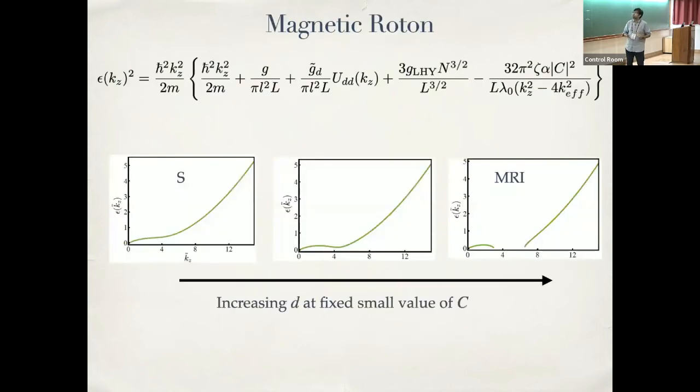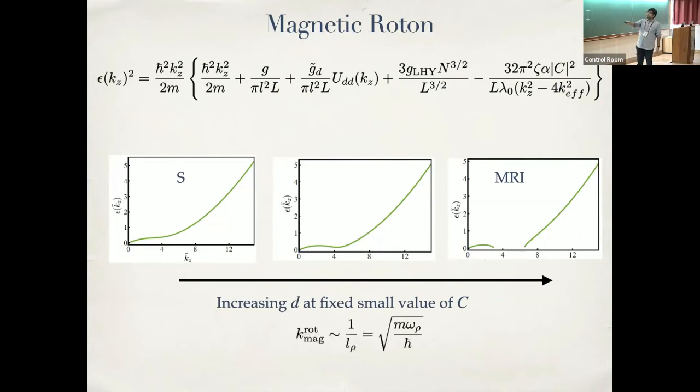The first spectrum is something that was already predicted with the magnetic dipole-dipole interaction. If I'm at a very small value of C and I increase my dipole moment strength, eventually I first get a softening and a Roton minimum, and eventually this Roton minimum, this E squared, becomes negative and I get a Roton instability for some K. This is a magnetic Roton instability.